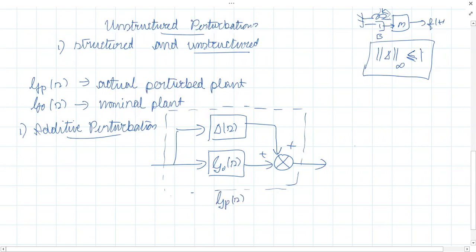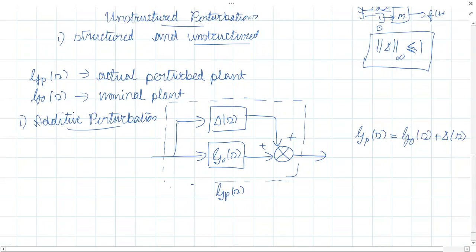So what can I write GP of S as? The total perturbed plant will be G naught of S plus delta of S. This is what is called additive perturbation. Perturbations appear as additive factors.